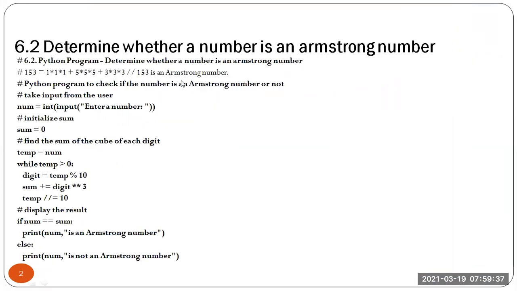Next program is to check whether it's an Armstrong number. What is an Armstrong number? If you take the number as 153, then we have to take the individual digits and take the cube of them. So 1 cube, 5 cube, 3 cube. What is the answer? You will get 153. So definitely it's an Armstrong number. If you take the cube of individual digits and add them, you are getting the same number, so it's an Armstrong number.